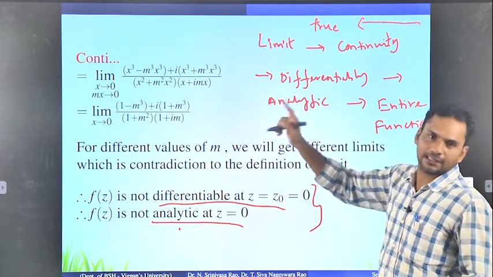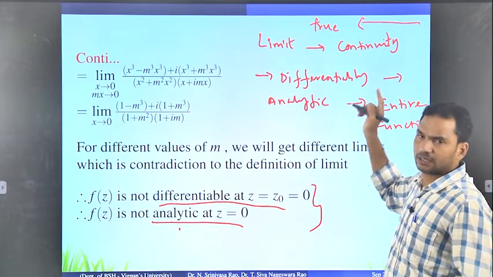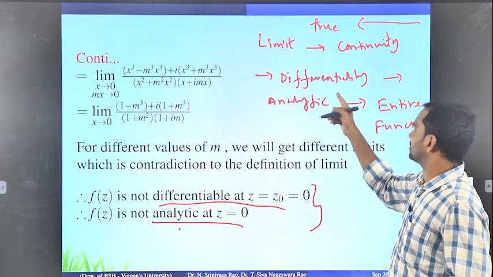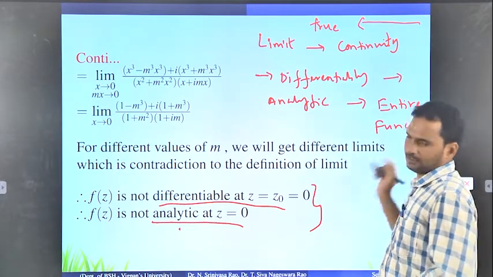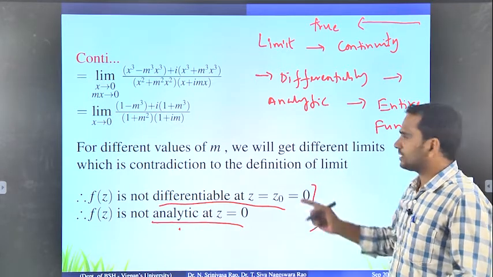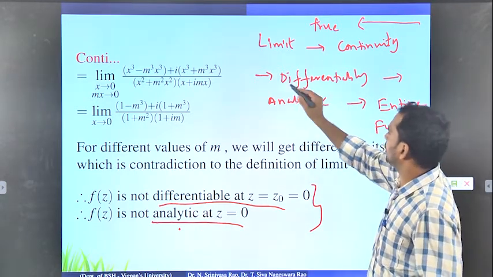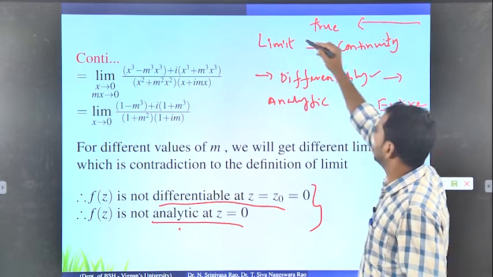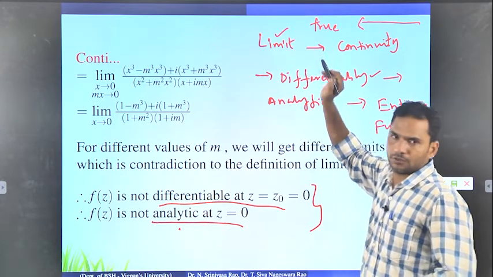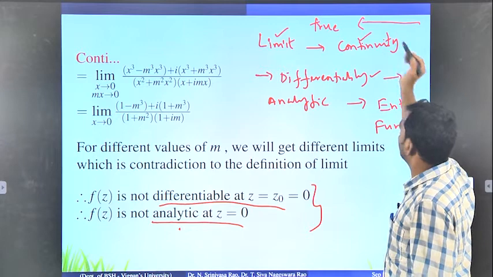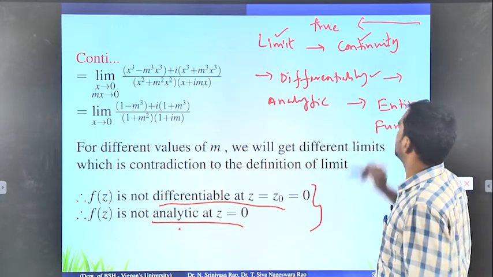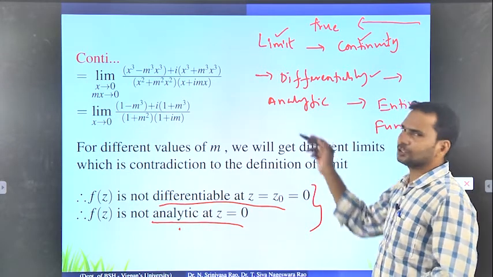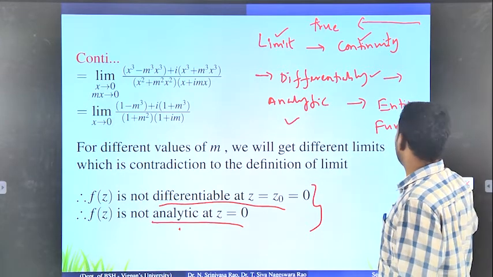So these are the order of the properties of a given function: limit, continuity, differentiable, analytic, then entire function. Just remember, up to now we already know the limit of a given function, and continuity of a given function, and differentiability also we know.